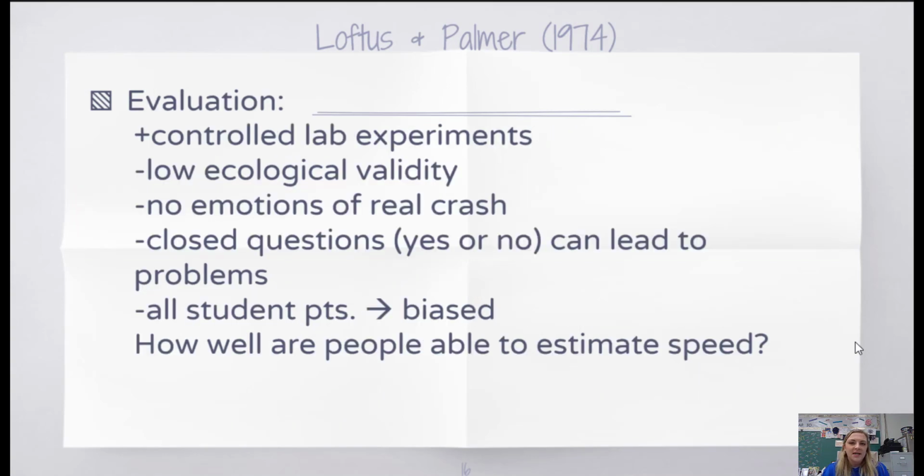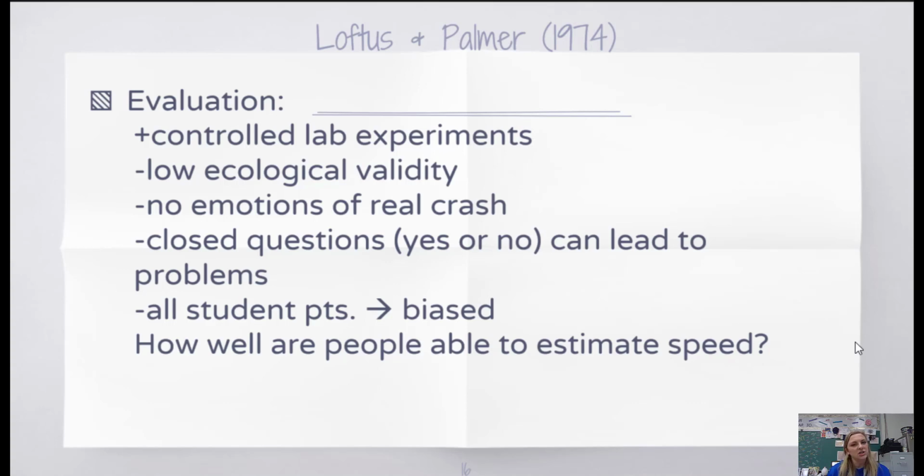So, some strengths and limitations of this study. First of all, this was a very controlled study, so we do get very clear cause and effect: the verb is the reason for the change in the speed estimate. However, it was done in a lab, and so we have low ecological validity, and we really are losing some of the naturalistic aspects of this study. There's really no emotion involved in this type of car crash because you're not actually experiencing an accident. You're just watching a film that was created for a driver's ed video.